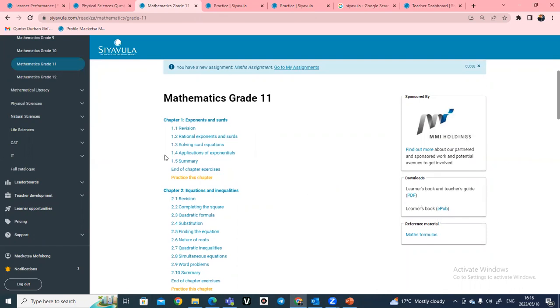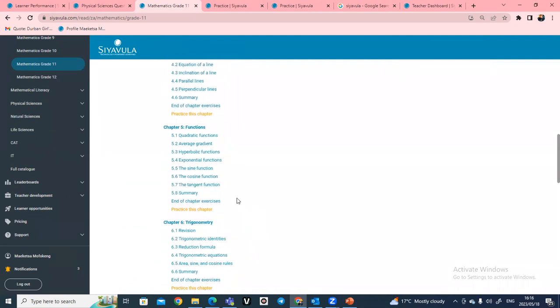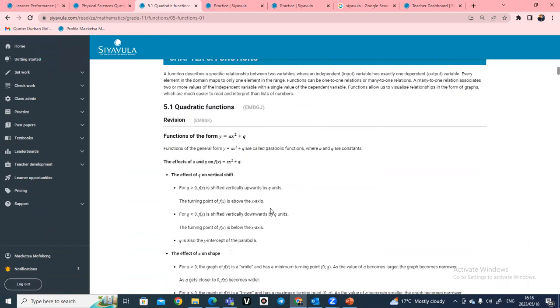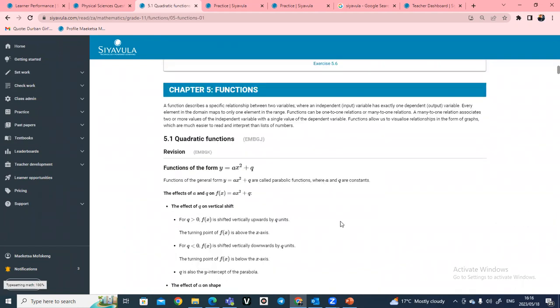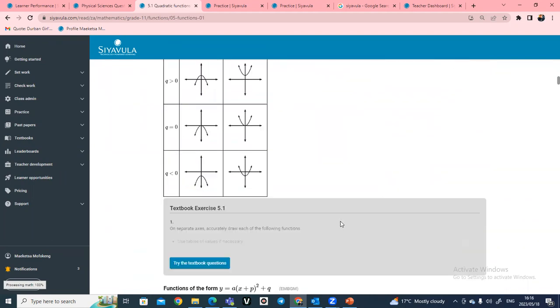However, we also have our online question. As you know, we are an online practice platform. So on the online textbook here, we'll go all the way down to functions. And then from there, we will find quadratic equations from grade 11 content. And then from there, you can go down. So remember, just like any other textbook, even the Siyavula textbook starts firstly by explaining the functions content.